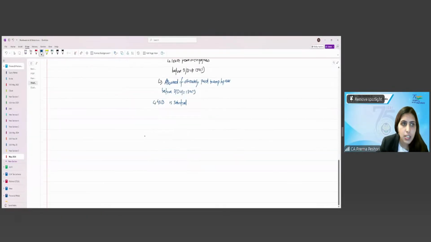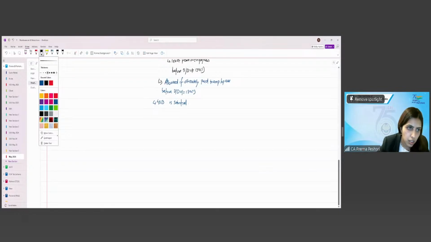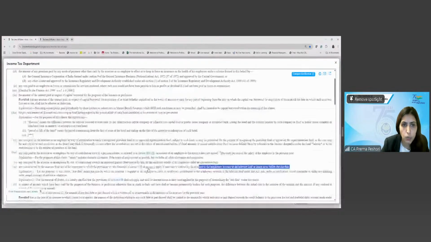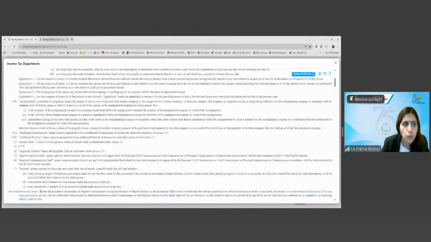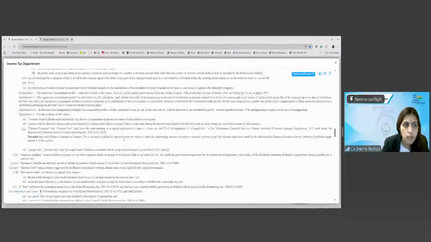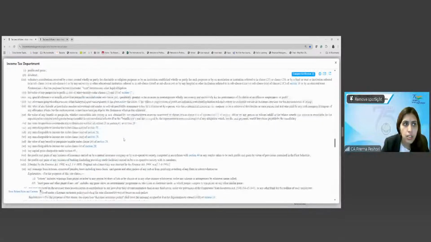So, 36(1)(va) talks about the employee contribution to the PF. It is not employer, it is employee contribution to PF. So 2(24)(x). What is 2(24)(x)?